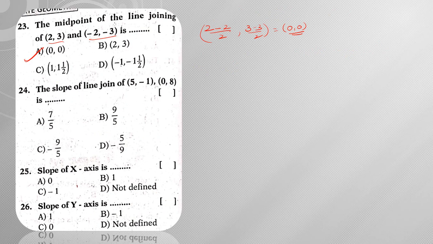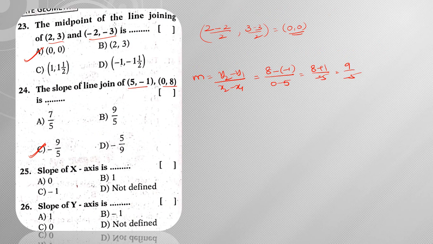Next, the slope of the line joining 5 comma minus 1 and 0 comma 8. The slope formula you already know: y2 minus y1 by x2 minus x1. On substituting the values, I get (8 minus of minus 1) by (0 minus 5), which gives me 8 plus 1 by minus 5. 8 plus 1 is 9, 9 by minus 5, which is nothing but minus 9 by 5.